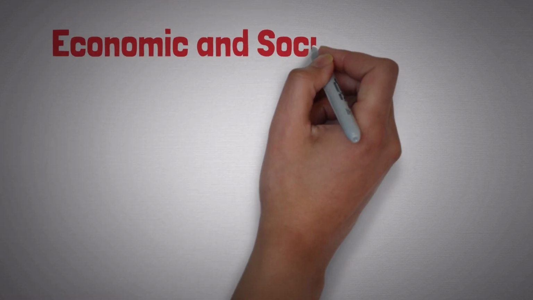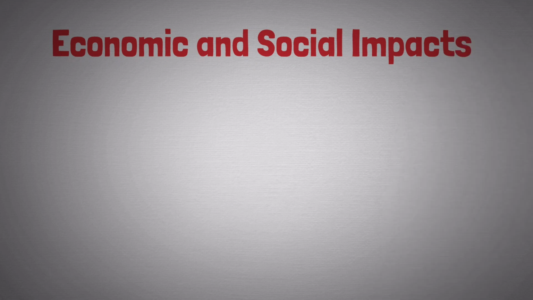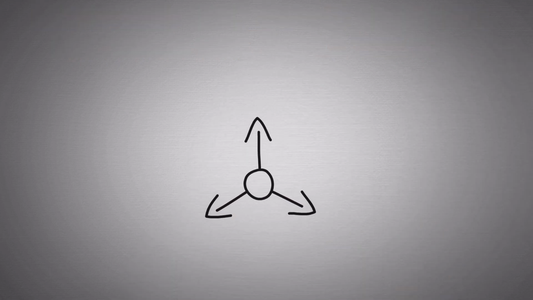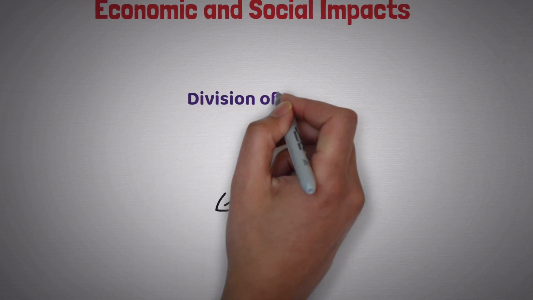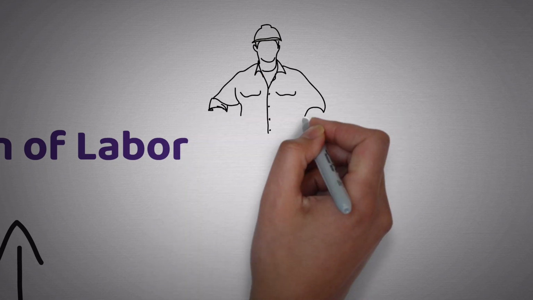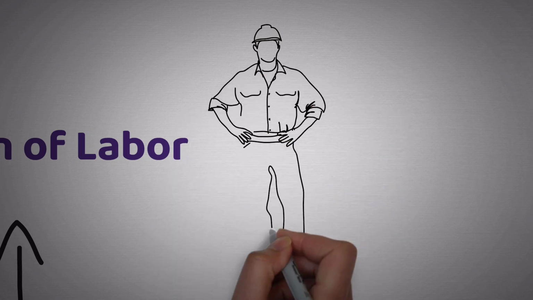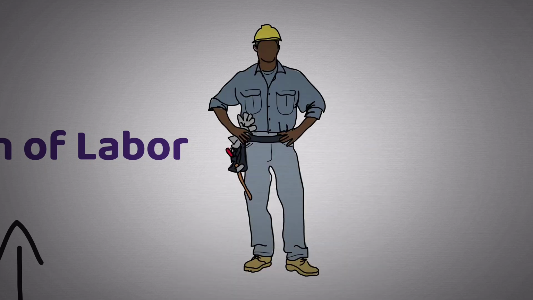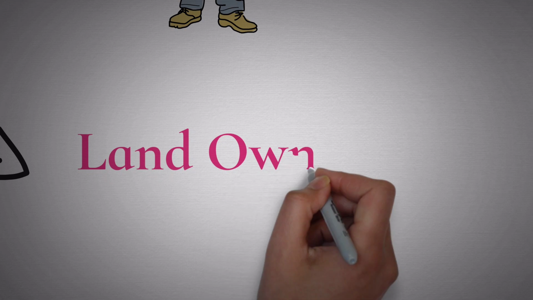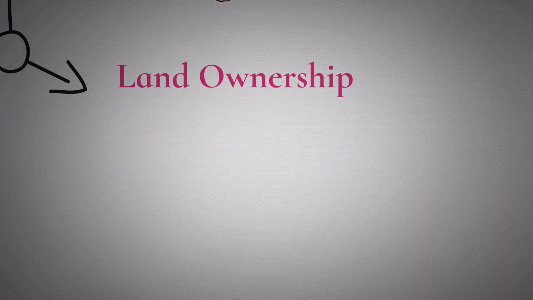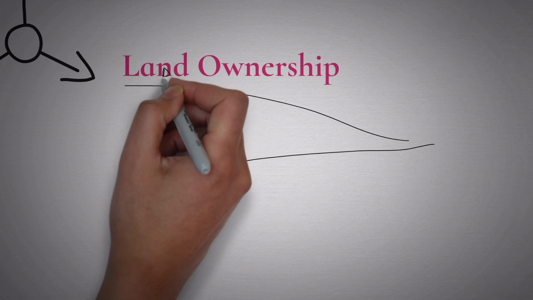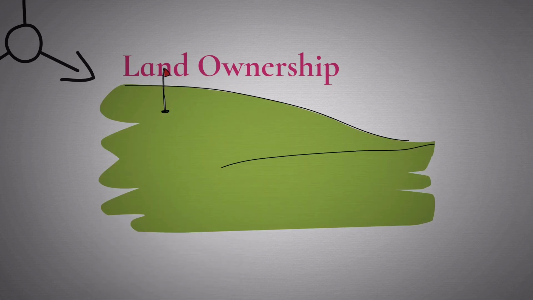Economic and social impacts. One of the important aspects of the agricultural revolution was its economic and social effects. Division of labor. As agriculture progressed, the division of labor in human societies emerged. Some individuals specialized in farming, others in toolmaking and building, while others focused on art, science, and trade. Land ownership. Agriculture led to the emergence of concepts such as land and resource ownership. Those who owned fertile land gained more power in society, and this contributed to the formation of social classes and inequalities.